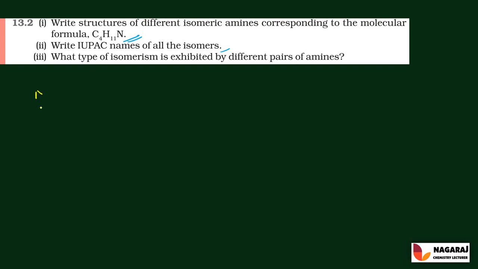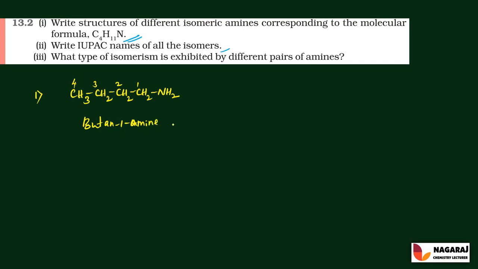So the first possible structure: first write the longest chain, that is CH3, CH2, CH2, CH2, and NH2. So this molecule is named as follows: 1, 2, 3, 4, so it is butane, and the first carbon contains the amine group, so it is butan-1-amine.